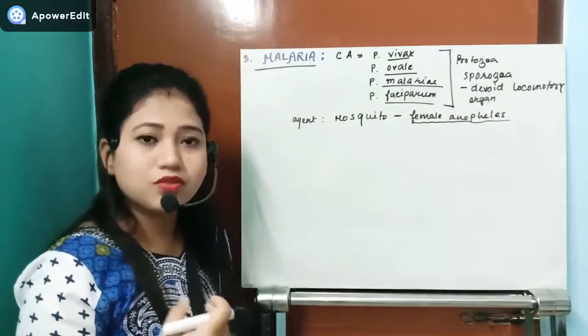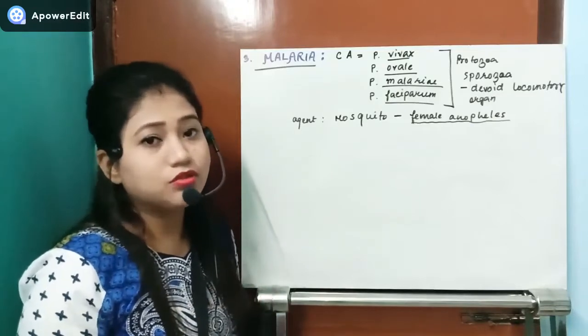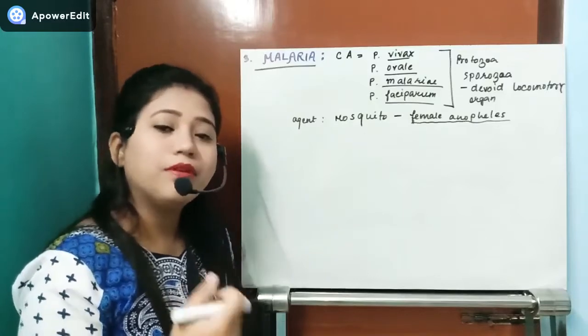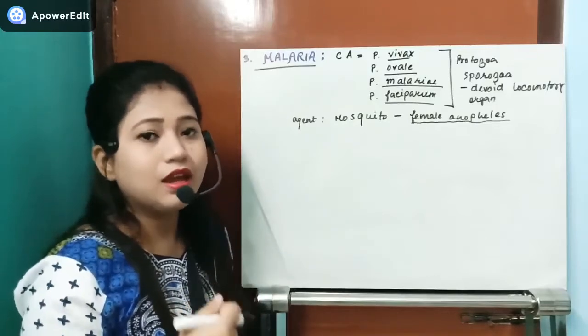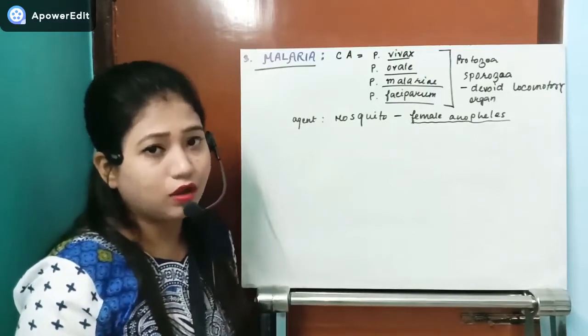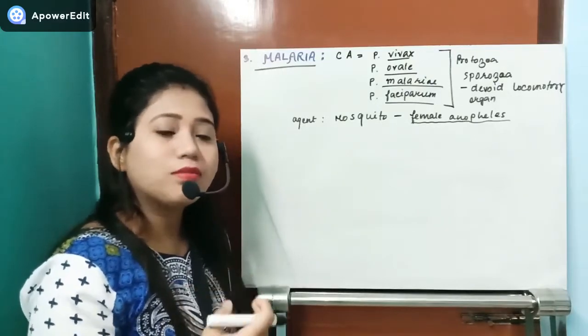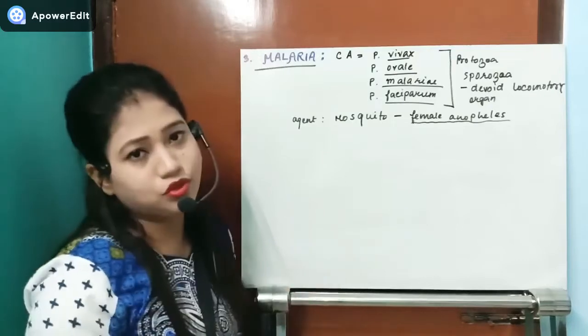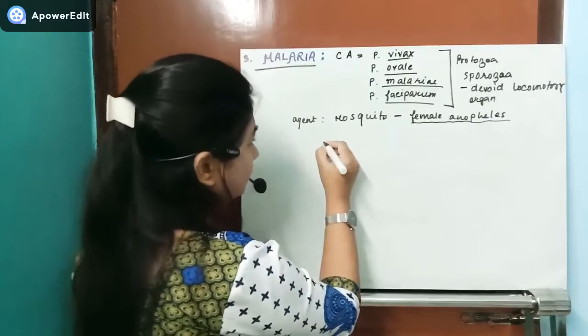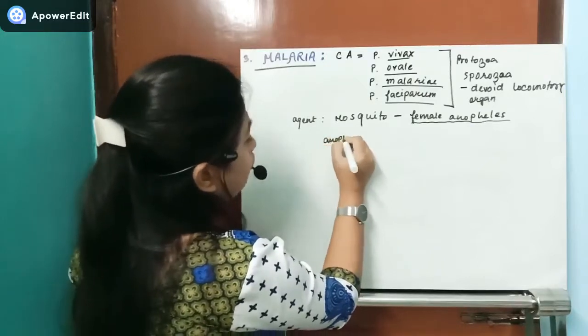And if it coagulates, what will happen? They will not be able to digest the blood. So before they suck the blood, they release a chemical, an anticoagulant, from the salivary gland of the female Anopheles mosquito. What is that? That is anophyllin.